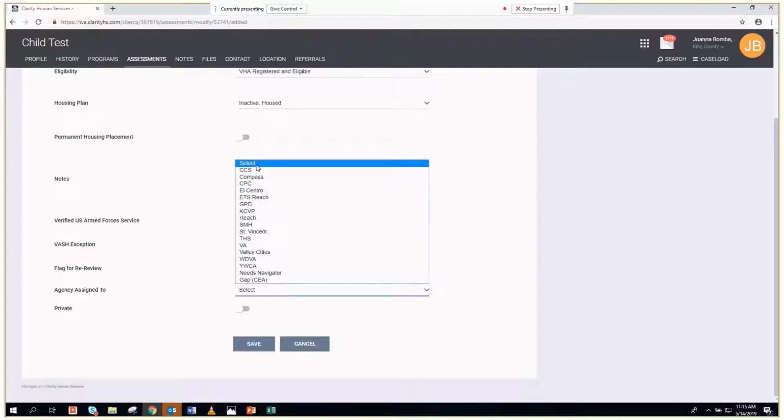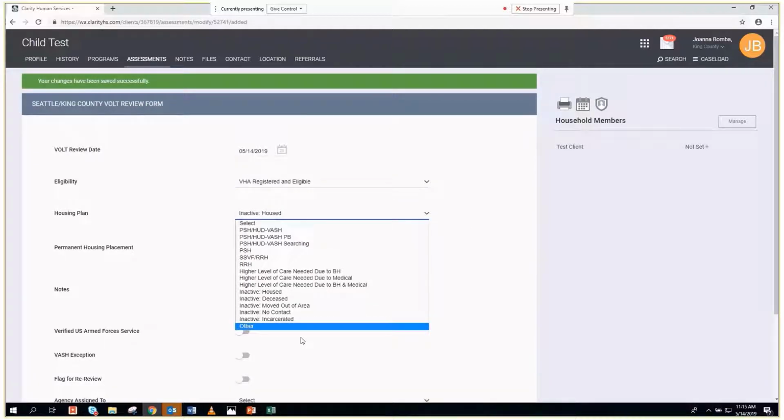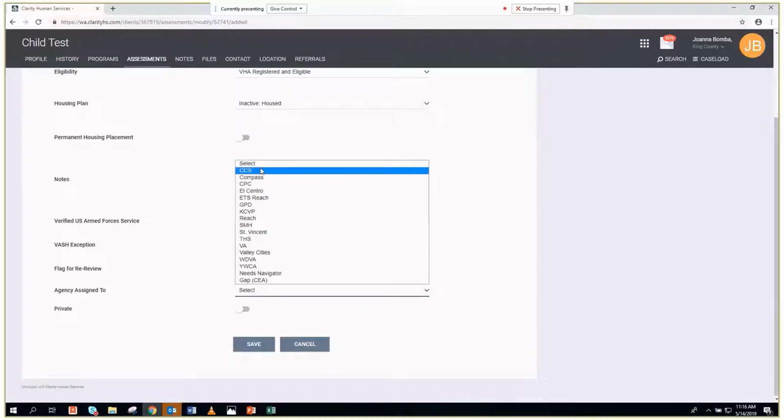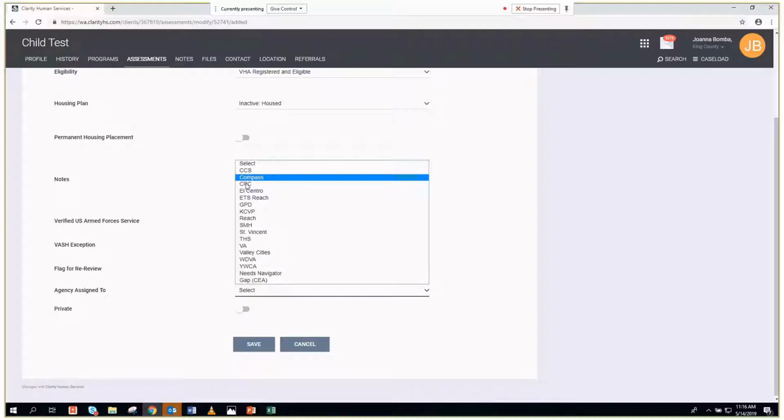If they're not present, or if there's not an option here, we can add an other column, but we haven't seen that as a need quite yet. So we could add an other option the same as we have here with our housing plan, but we need to see a little longer with organizations on if there are others who are working with veterans. So if you're able to make that warm handoff between case conferencing, of course, please make that happen and make the appropriate update here for which agency that household is working with.